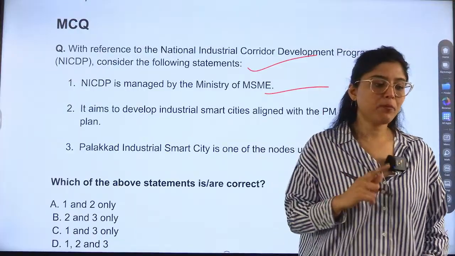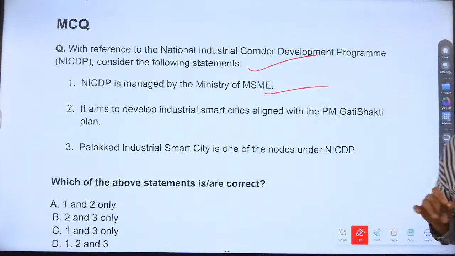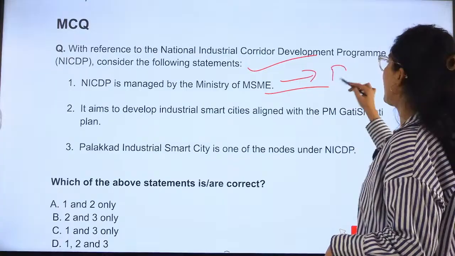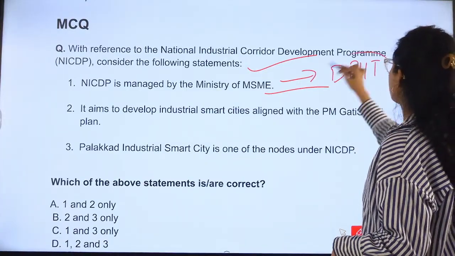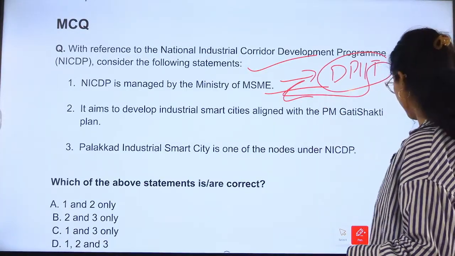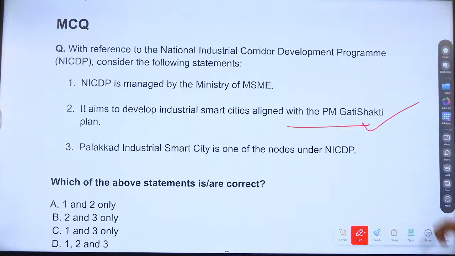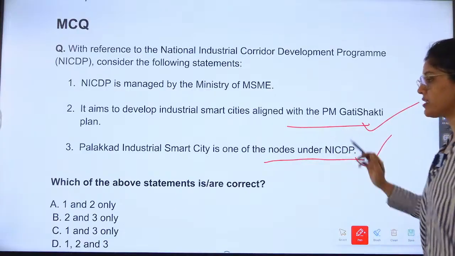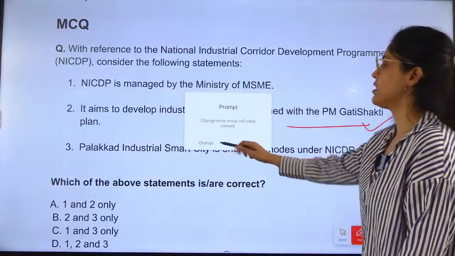Department for Promotion of Industry and Internal Trade, so DPIIT under the Ministry of Commerce. It is governing this. Okay. Next: it aims to develop industrial smart cities aligned with the PM Gati Shakti model. Correct, right? One of the notes is correct. So the answer is 2 and 3.